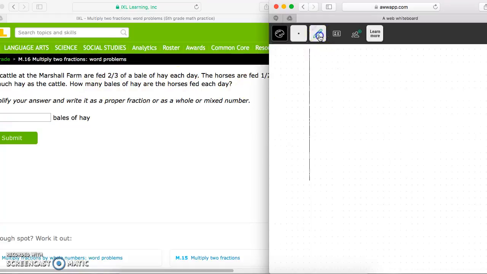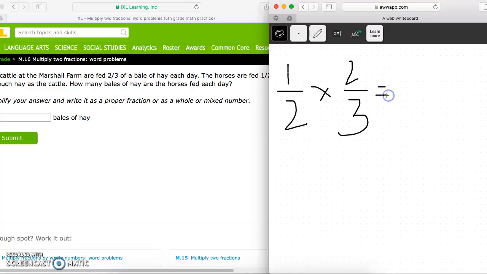So I'm going to get my pencil. 1/2 of 2/3. Then we just multiply like normal. 1 times 2 is 2. 2 times 3 is 6.